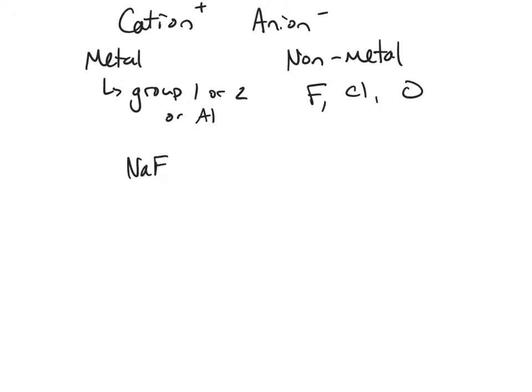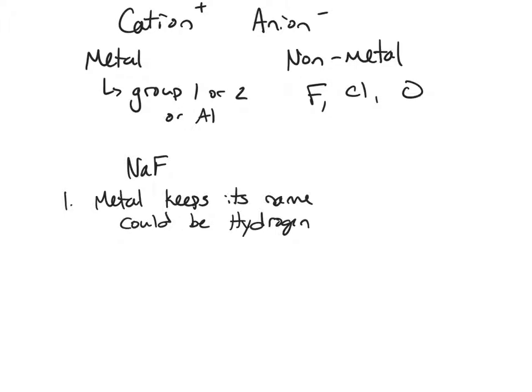Here are the rules that you use to name this basic ionic compound. 1. The metal always just keeps its name. And when I say metal, that goes for the cation. The cation may not be a metal, it may be hydrogen or a polyatomic ion known as ammonium, which we'll cover in a future video lesson. Now a word about hydrogen. If hydrogen is listed first in the compound, it is acting as a cation or a metal, and so it has a +1 charge, just like any other metal in the first group of elements.